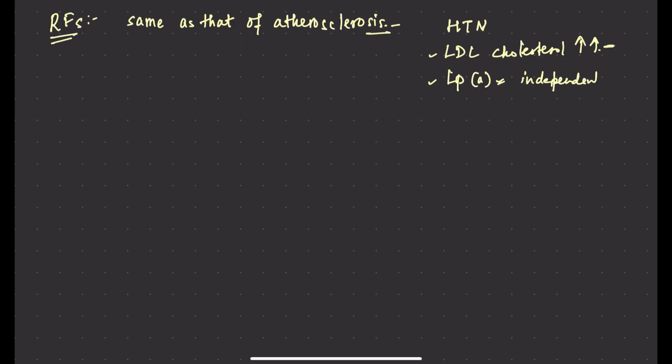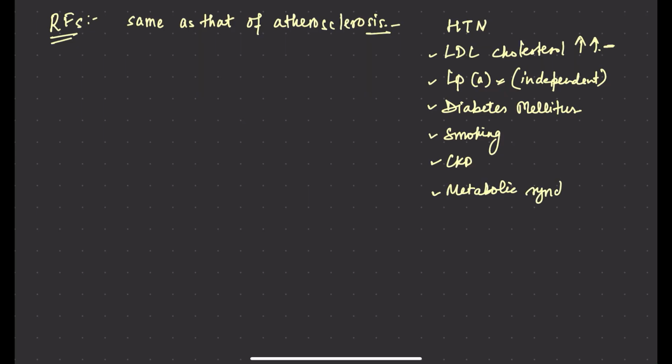Then diabetes mellitus, smoking, then there can be CKD, then metabolic syndrome. And age, which is the most important factor, more than 65 years, that is 6th to 7th decade.